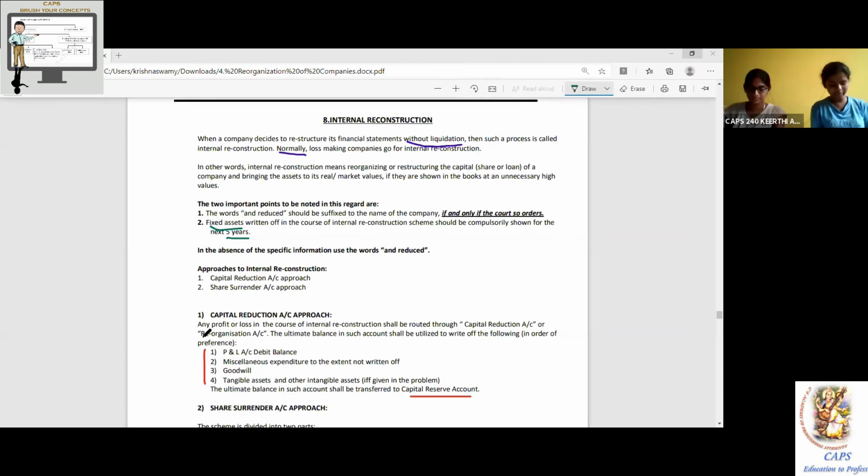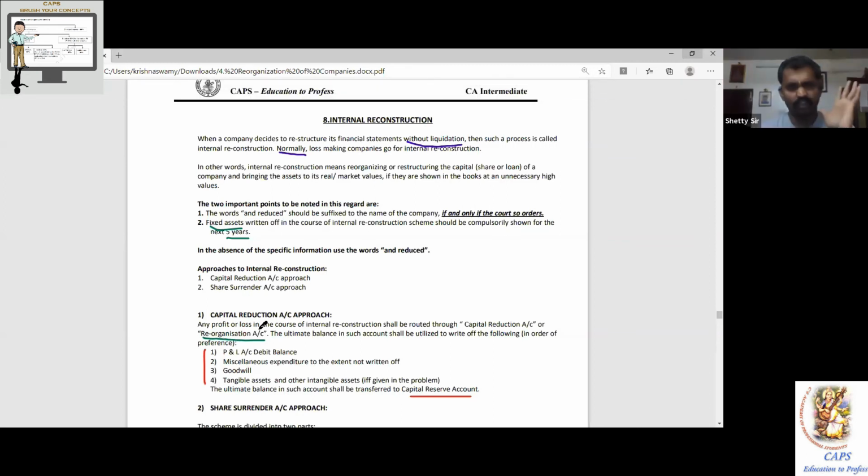The ultimate balance in such account shall be utilized to write off the following in the order of preference. Only in this order. You cannot change this. If you say, sir, I want to interchange the orders, you can't.